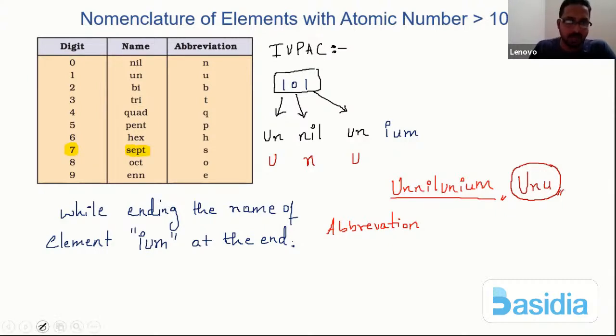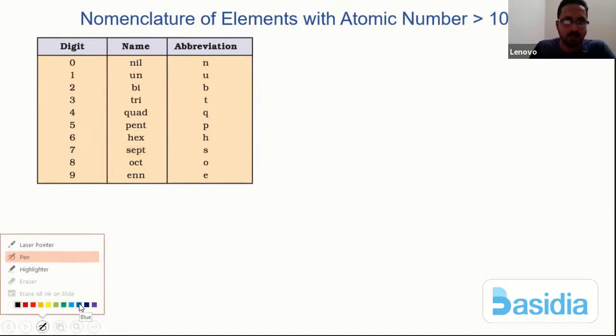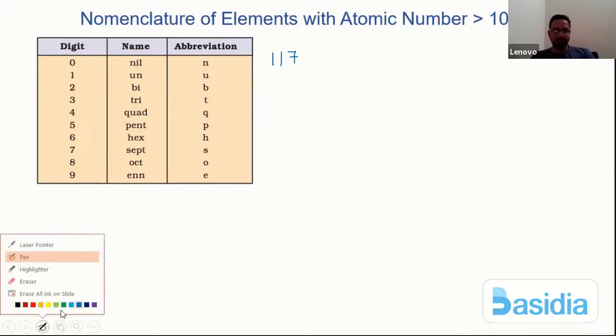Let me say I have an atomic number 117. How would you name this element, and what would be its abbreviation? I'm going to give you 30 seconds exactly, and your time starts now.